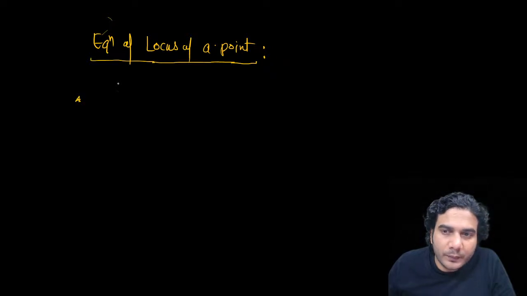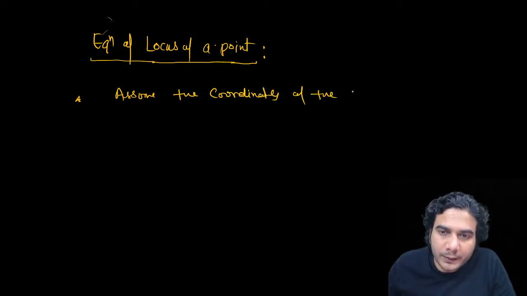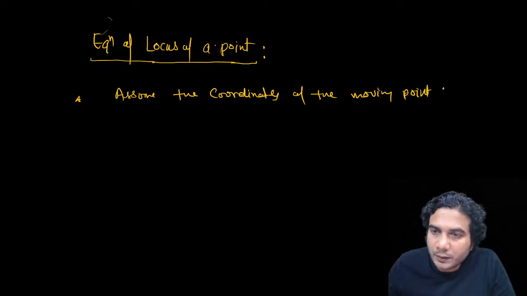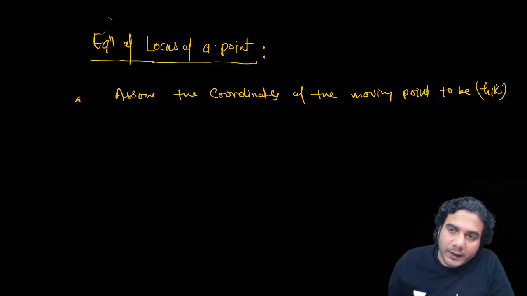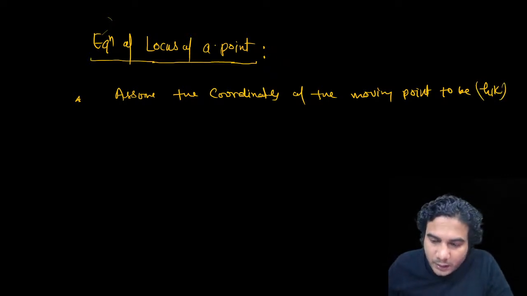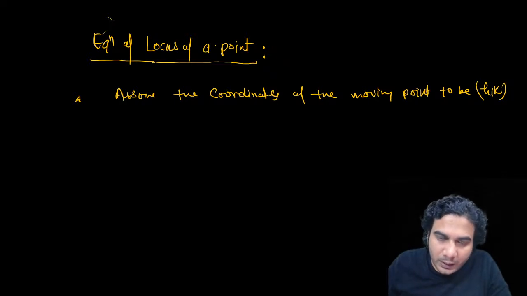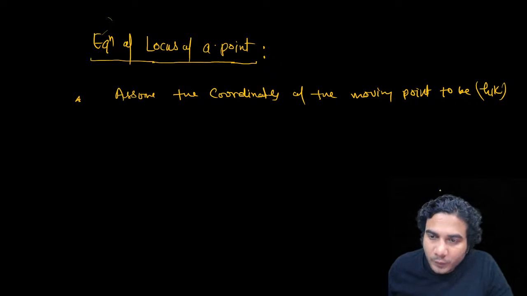The first very important point is to assume the coordinates of the moving point to be h comma k. By the way, what is the equation of a curve? The equation of a curve is a relation between both the x and y coordinates of a moving point on it.